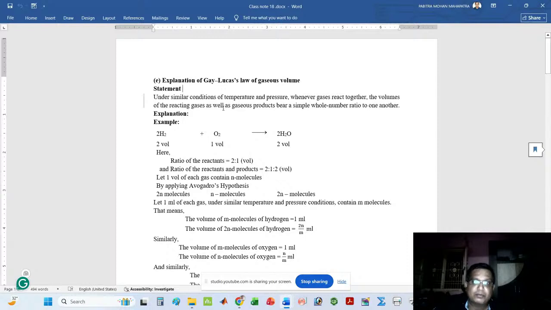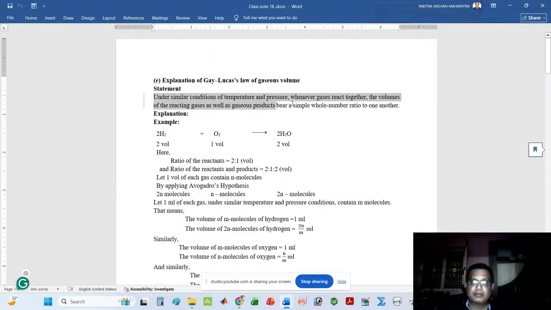With the help of Avogadro's hypothesis, I can explain the Gay-Lussac law of gaseous volume. What is the statement of Gay-Lussac law of gaseous volume? According to Gay-Lussac law, under similar condition of temperature and pressure, whenever gases react together, then the volume of the reacting gases as well as the gaseous product bear a simple whole number ratio to one another.